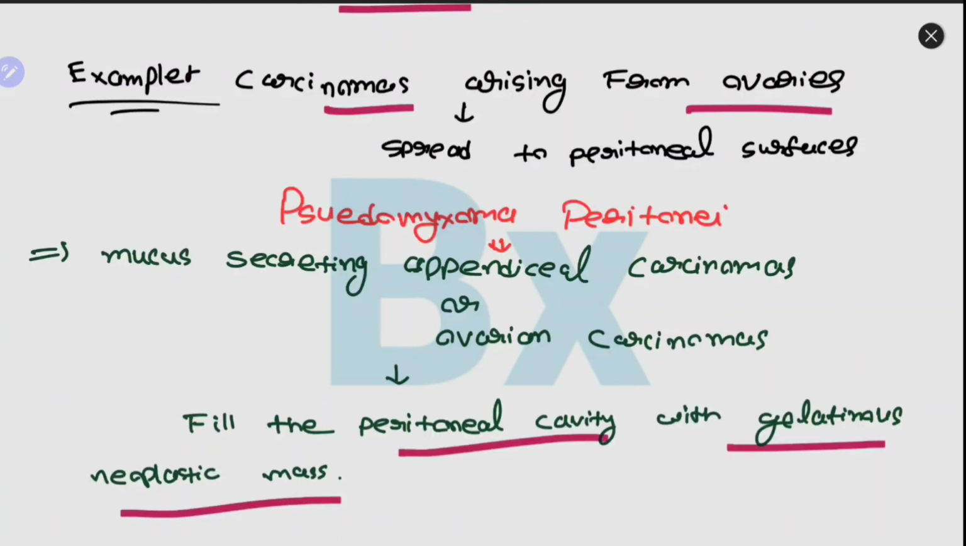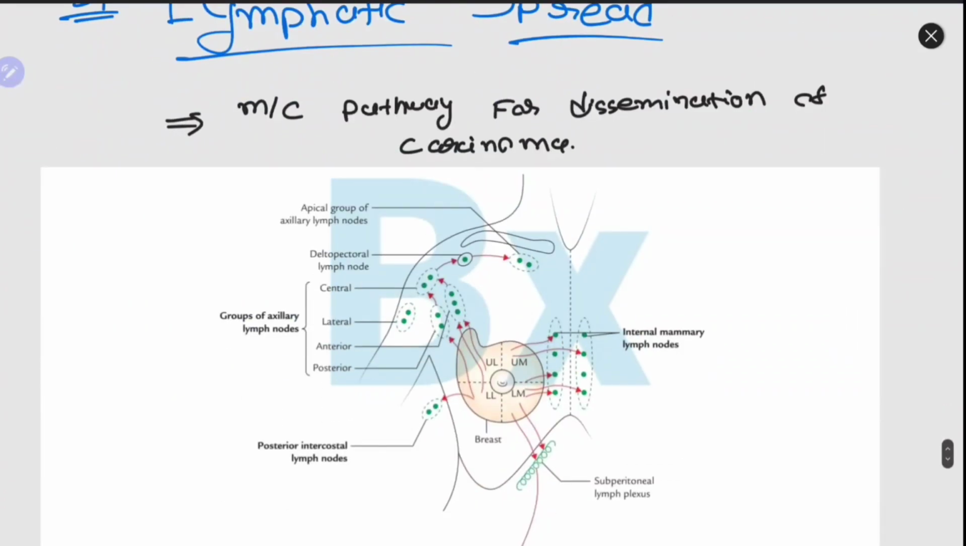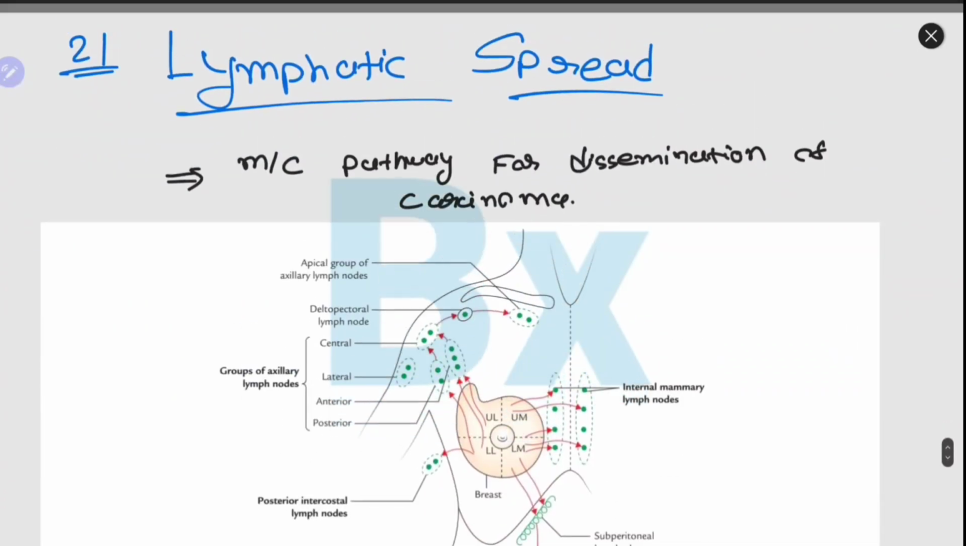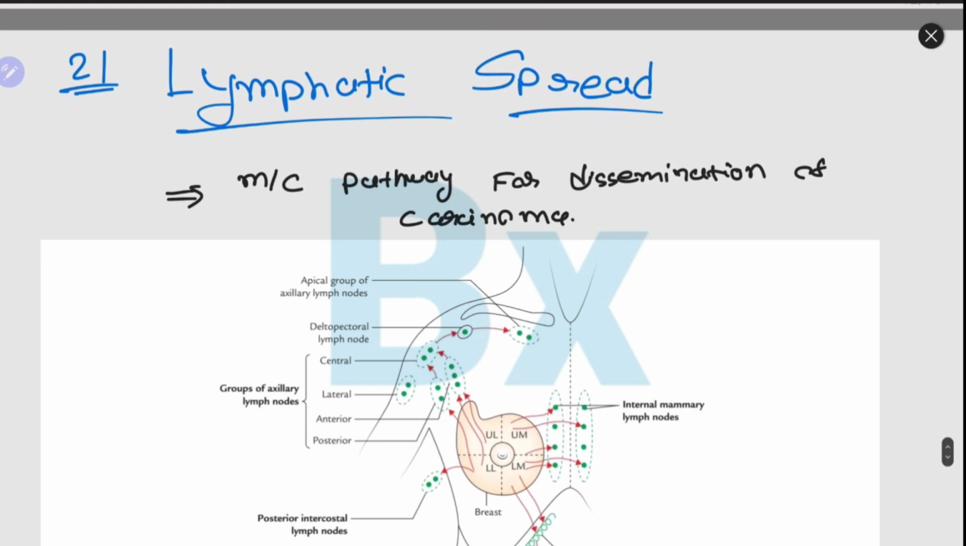Another term is pseudomyxoma peritonei. Here, mucus secreting appendiceal carcinomas or ovarian carcinomas metastasize to the peritoneal cavity and fill it with a gelatinous neoplastic mass. The other way of spreading is lymphatic spread, and it is the most common pathway for dissemination of carcinoma. And what are carcinomas, guys? Carcinoma is the cancer of epithelial tissues.